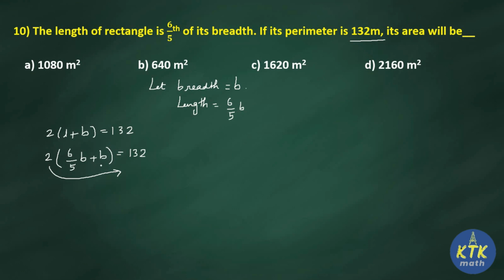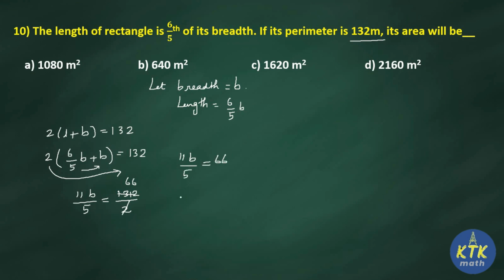I am going to cross multiply this. So what will happen? 5B. So 6B plus 5B is what? 11B. So 11B by 5 is equal to 132 by 2. Just try to understand, this 2 is in terms of product. When it moves to the right side it will become what? Divide. So 132 by 2. I can cancel this 6 times, remaining one again 6 times. So 11B by 5 is equal to 66.